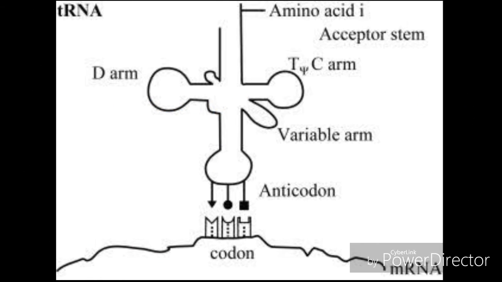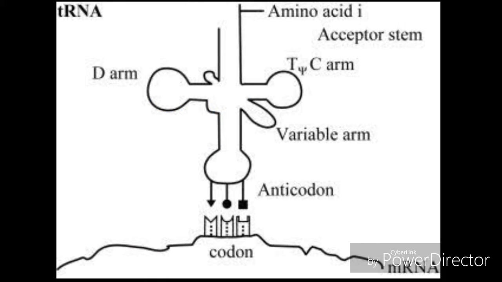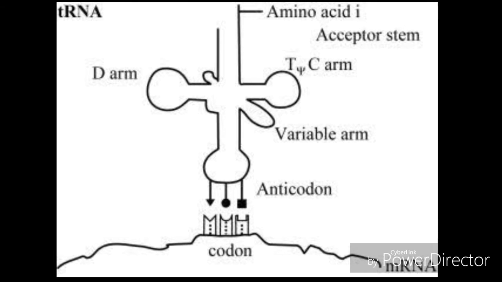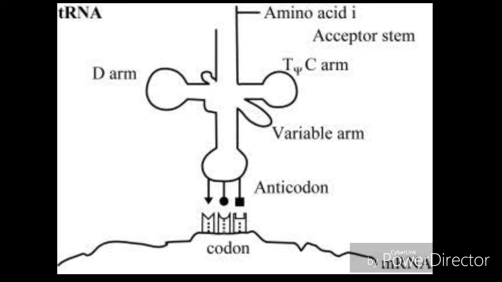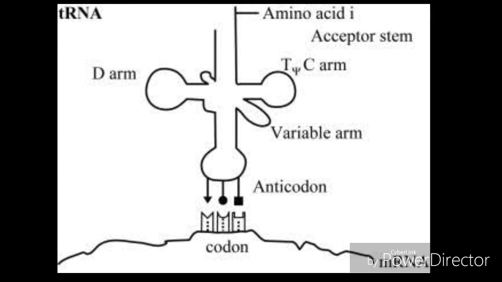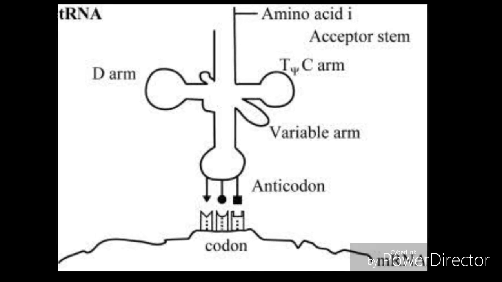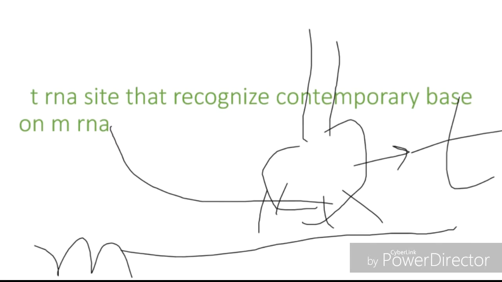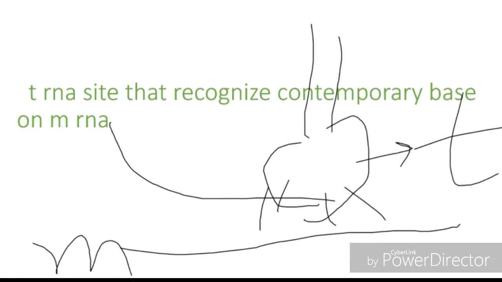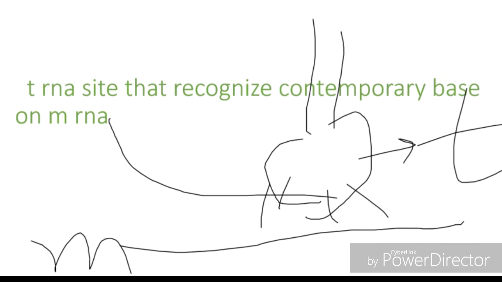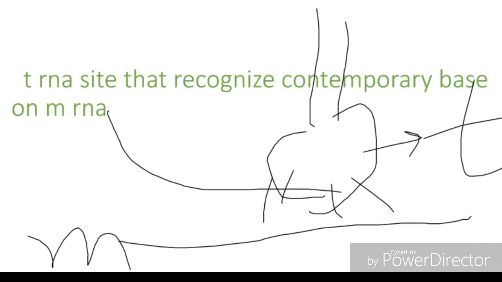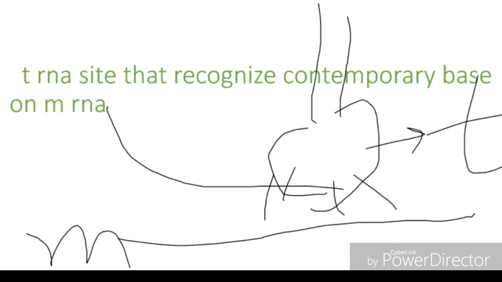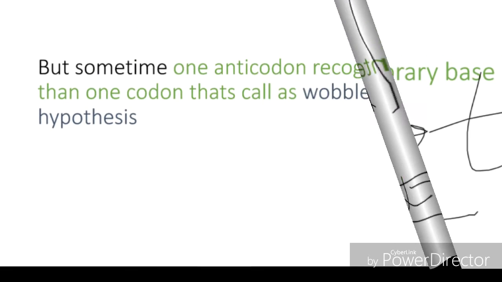As you can see in the picture, the tRNA with an amino acid, which we call the amino acid tRNA complex, is reaching the mRNA site. Here the lower dome shape, which we call the anticodon site, is attaching to the codon site. So it's the tRNA site that recognizes the complementary site on mRNA. What is complementary? Just opposite bases attaching to each other, like purine to pyrimidine, pyrimidine to purine.